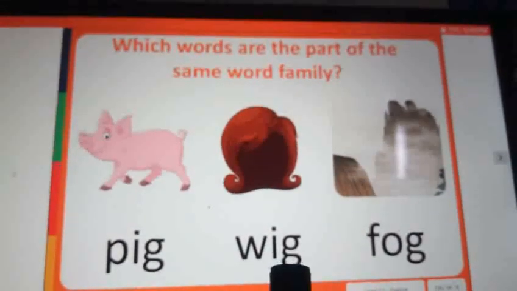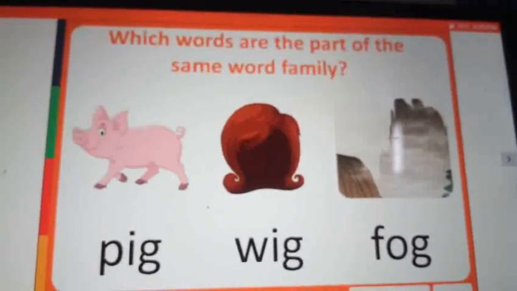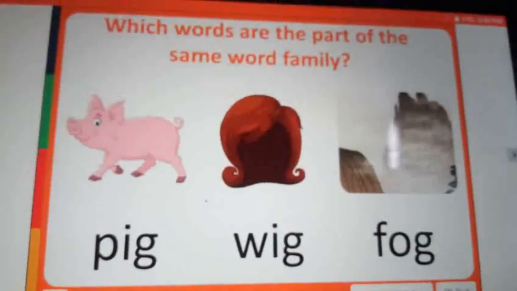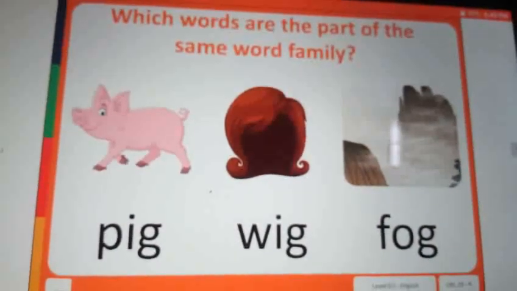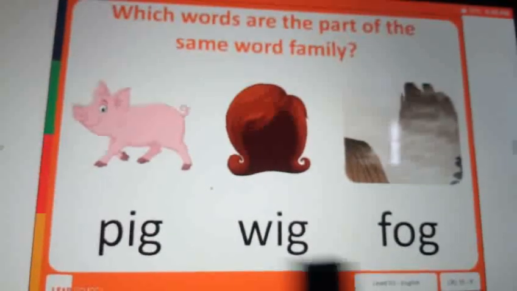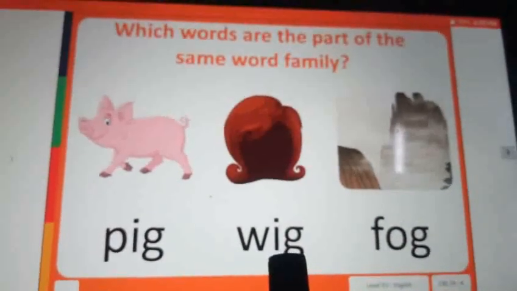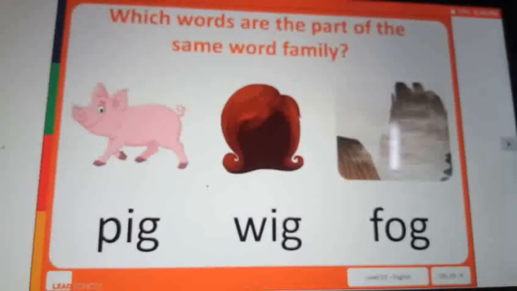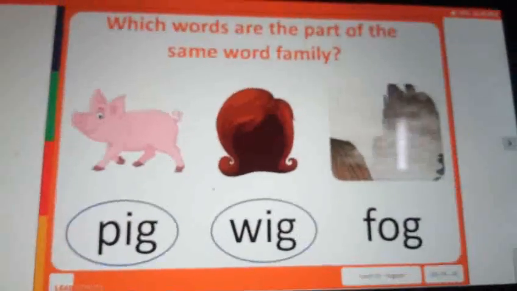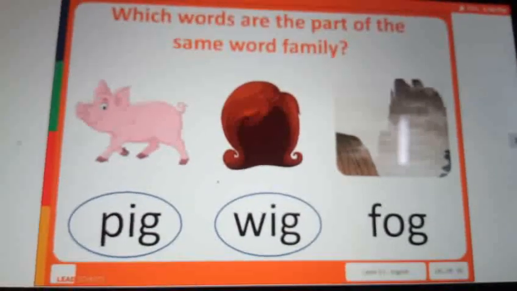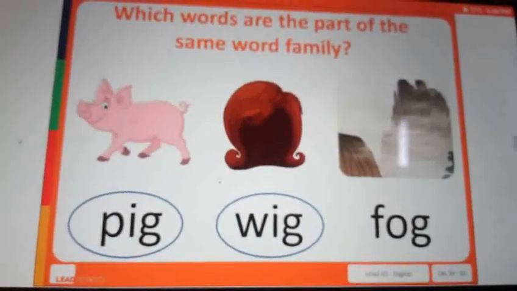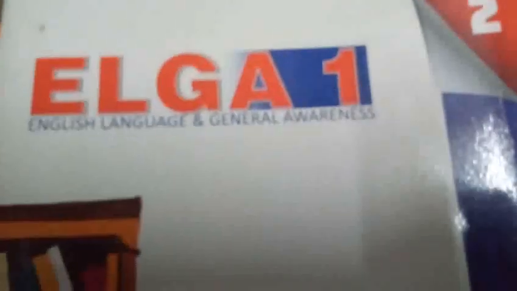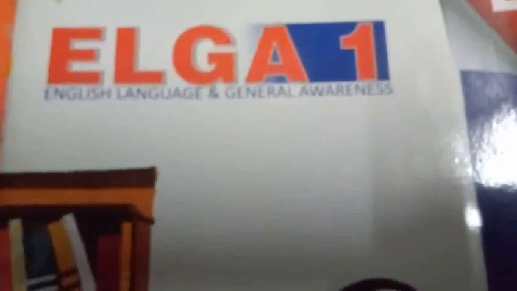Pig, wig, fog. Can you say that? Which words have the same word family? Yes, pig and wig. Pig and wig are the part of the same word family. See this. Yeah, great, my dear children. So do you understand, my dear children, same word family? Yes, let us move to the whole word session.